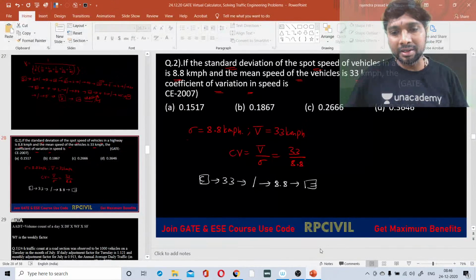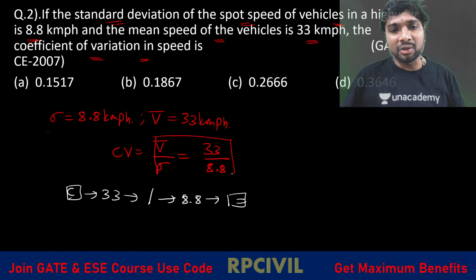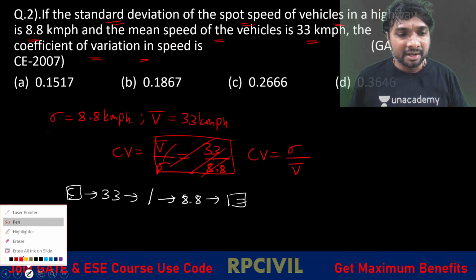It is reverse. So which one is it? Coefficient of variation equals standard deviation divided by mean value, right? Standard deviation by mean value.